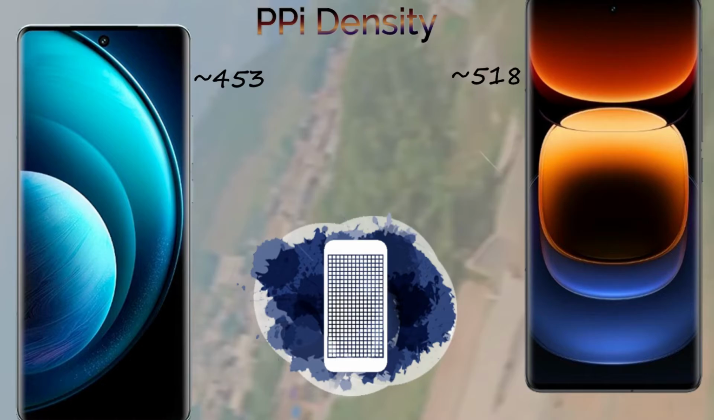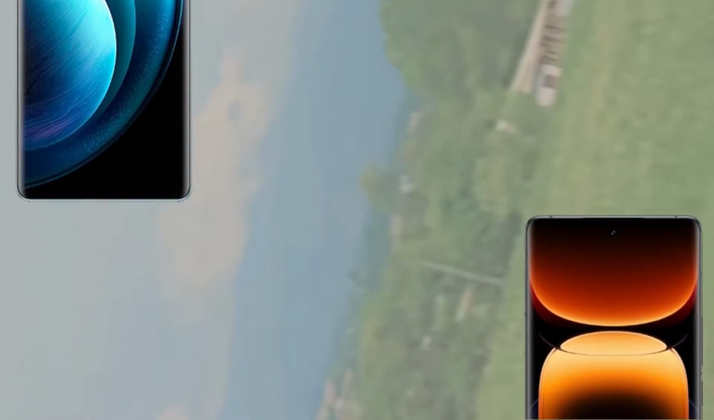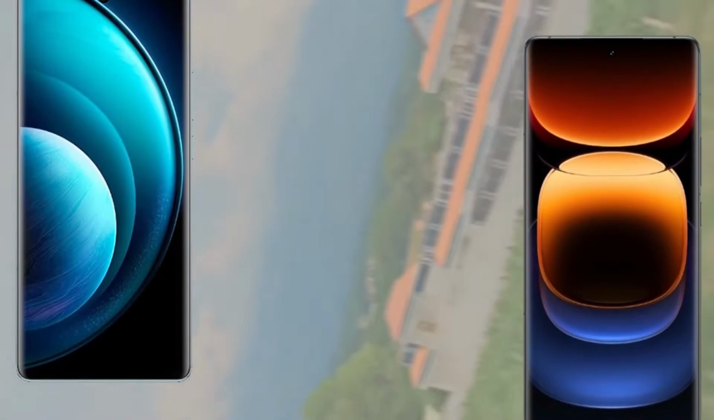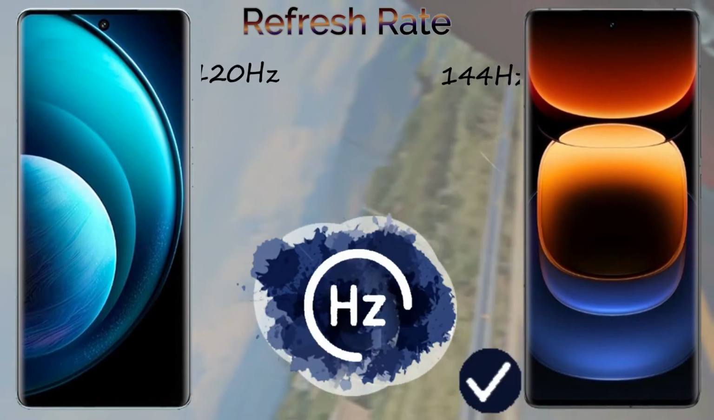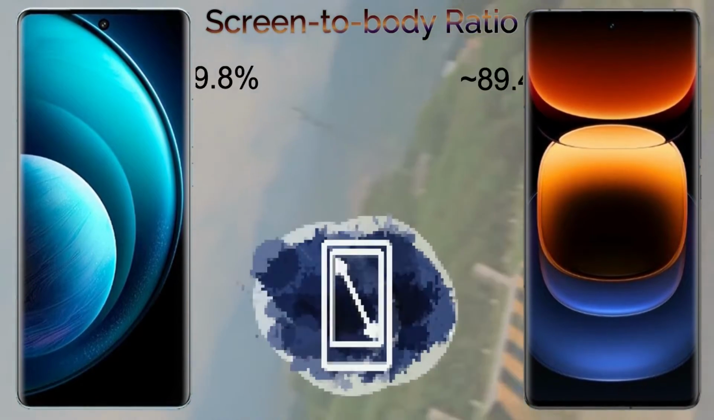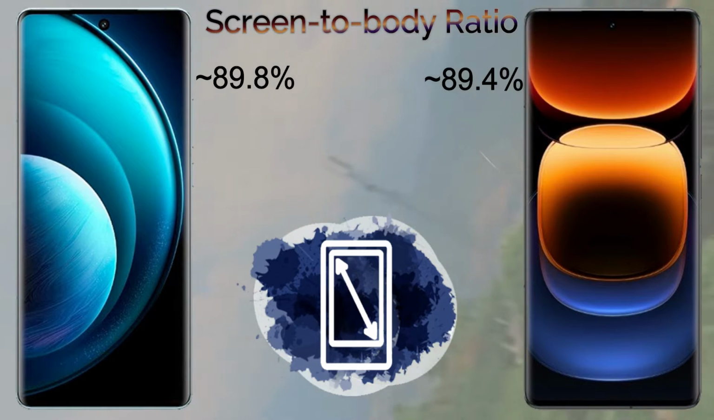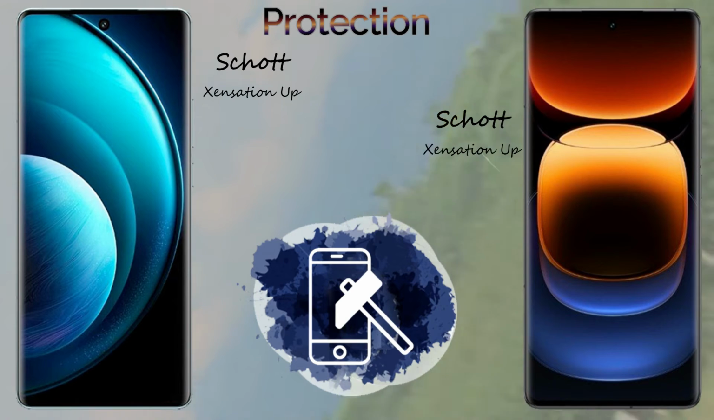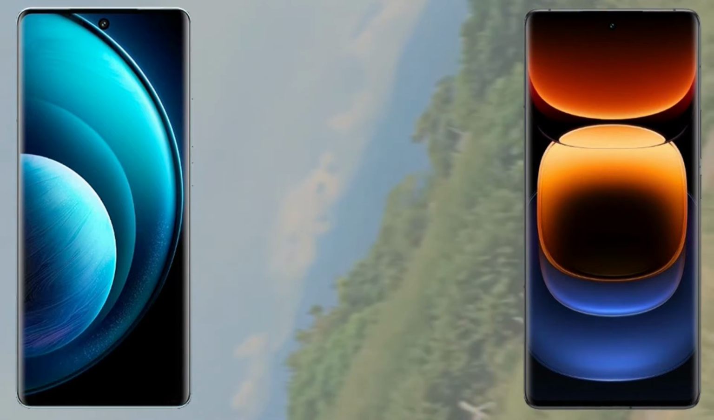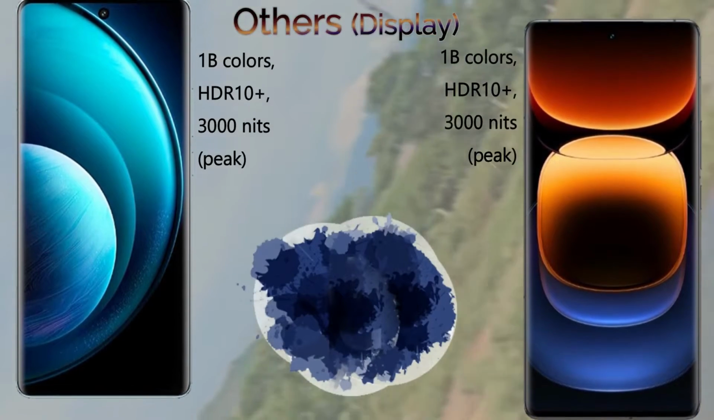The refresh rate: the Vivo iQOO12 has a 144 Hz refresh rate and the Vivo X100 has 120 Hz. The screen to body ratio is the same. The protection: both mobiles come with Schott Xensation Up glass and 3000 nits peak brightness.